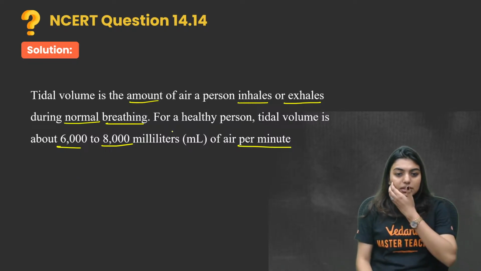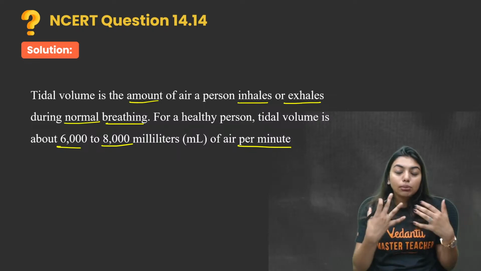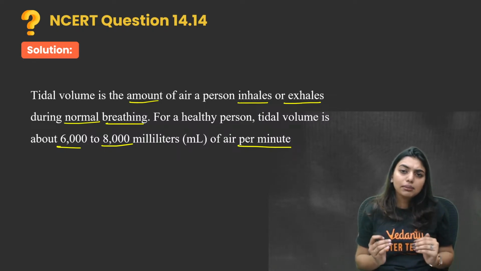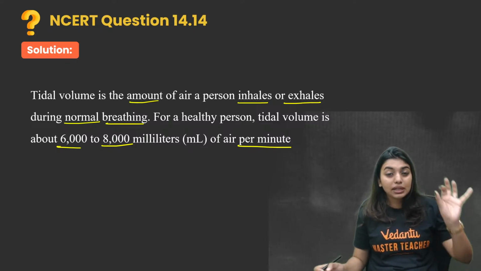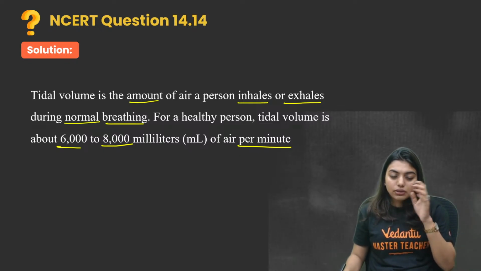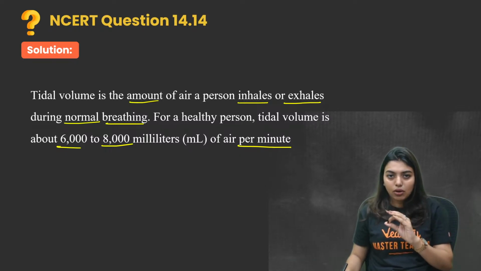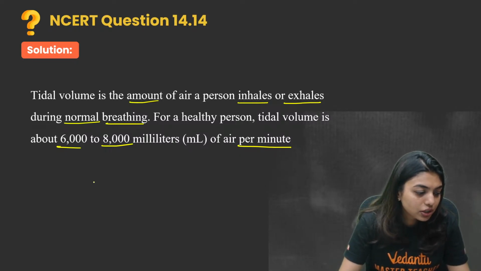So tidal volume is, students, normal breathing. Now I'm breathing, no? Are you able to hear that I'm breathing heavily? Nothing. Normally I'm breathing. Normally air is going in, normally air is getting exhaled out. Normal breathing is happening. That is called the tidal volume. Tidal volume can go from 6000 to 8000 milliliters of air per minute. If you have the calculation in liters, how much will it be? You can check your textbook and tell me.